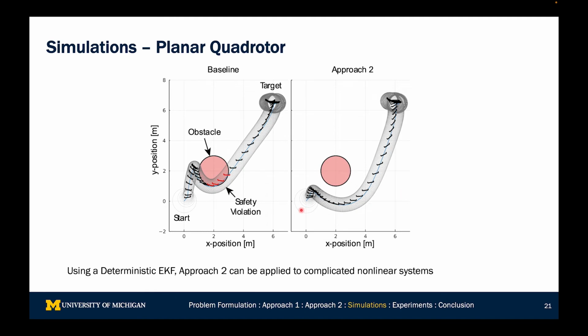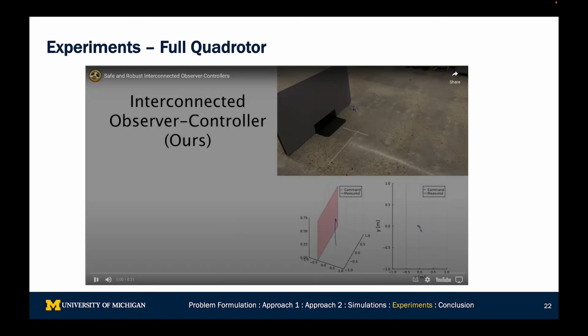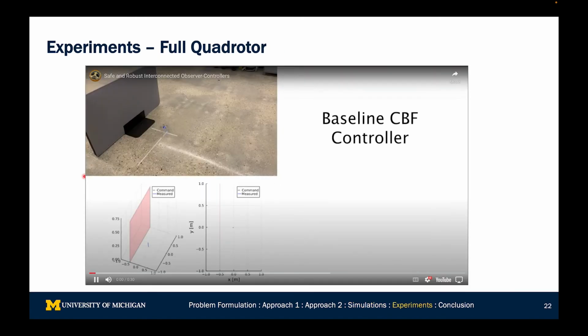The key benefit here by using approach 2 is that, as you can see, the covariance ellipsoid over here is shrinking as we go over here, but then it starts to grow again. And so that means that the state estimation error is not uniformly converging, and yet we're still able to maintain safety. Finally, we also implemented these experiments in a real quadrotor.